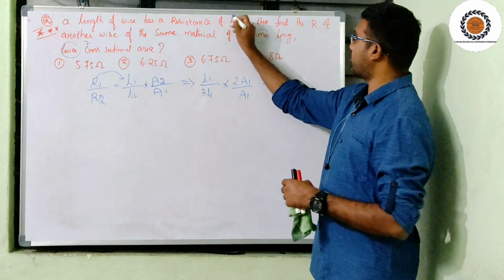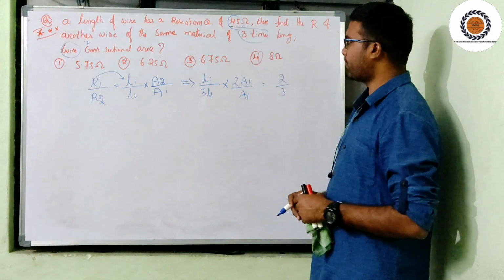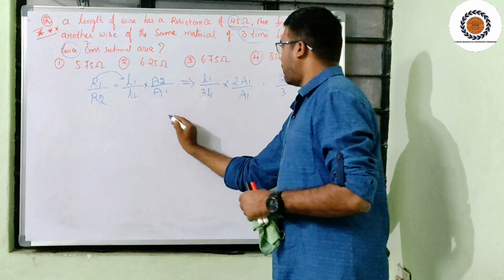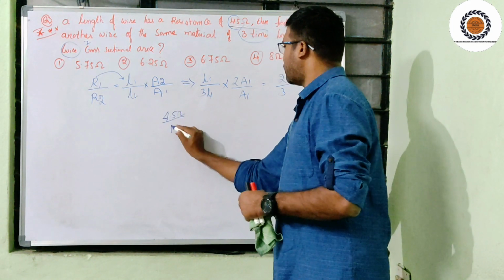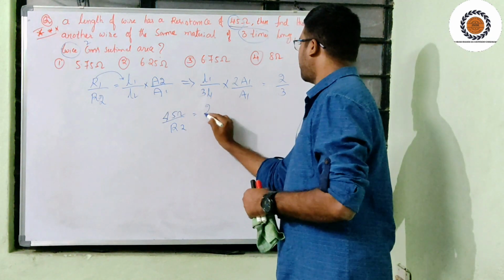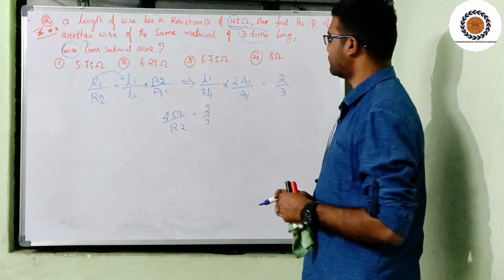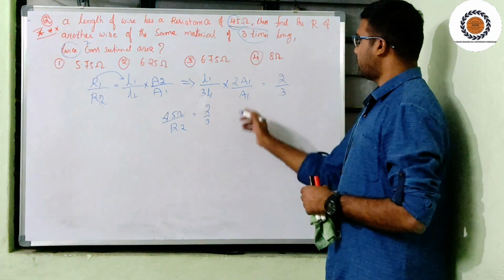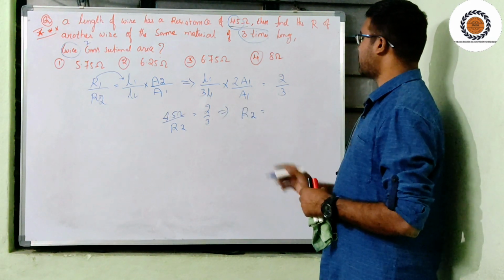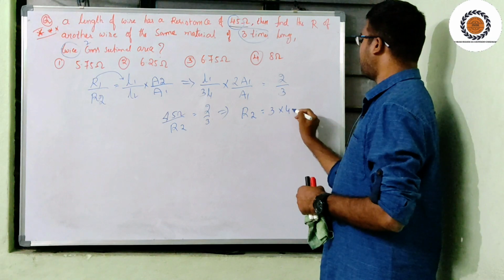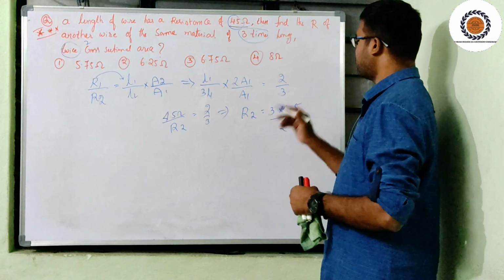What is R1? 4.5 ohms. So 4.5 ohms divided by R2 is equal to 2 by 3. Then what is my R2? R2 is equal to 3 into 4.5 divided by 2.